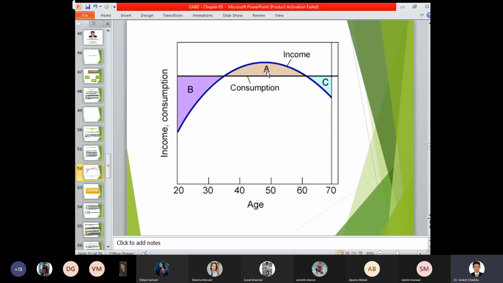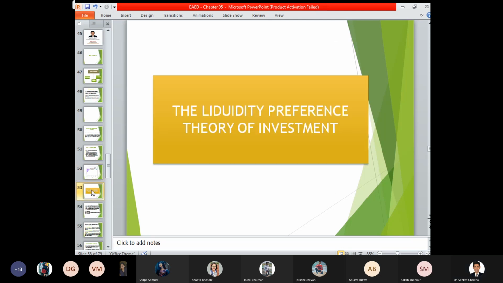So A is a part of the absolute theory, B is a part of the relative theory, and C is a part of the life cycle theory. So starting from the age of 20 to the age of 70, individual preferences, priority, pattern of savings, pattern of consumption keeps on changing.